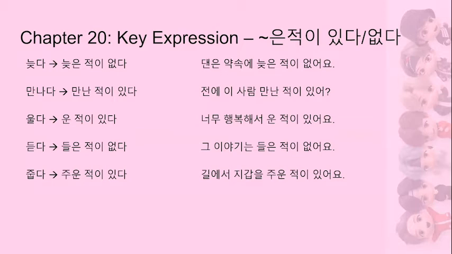And then we have 줍다, which is to pick up. So here, this is a ㅂ irregular. So we take off 다. ㅂ changes to 우. So we end up with 주우. So we're just going to add ㄴ for 주운. So 주운 적이 있다. The example sentence, 길에서 지갑을 주운 적이 있어요, which means I've had the experience of picking up a wallet in the street before, or just more generally, in the past, I have picked up a wallet in the street.